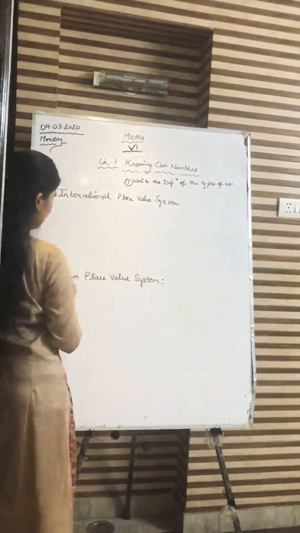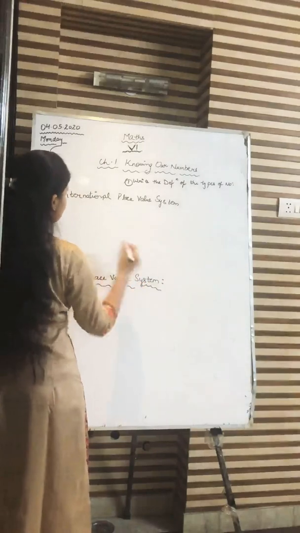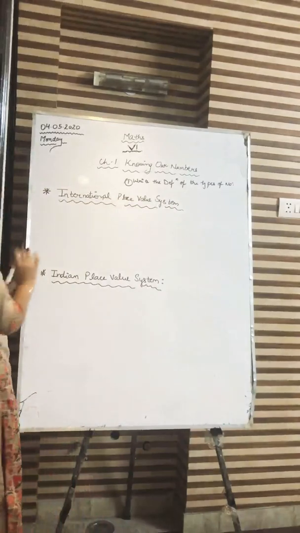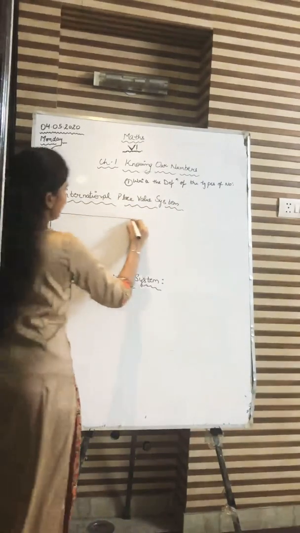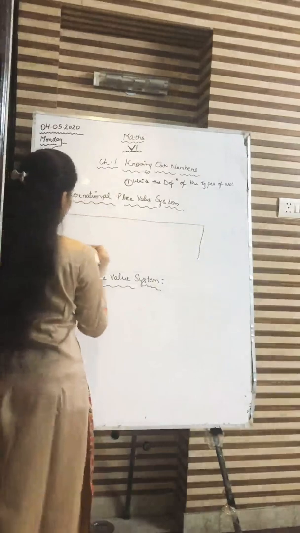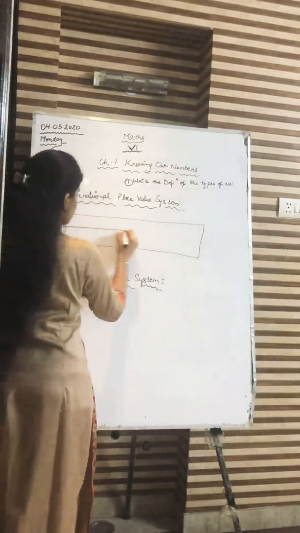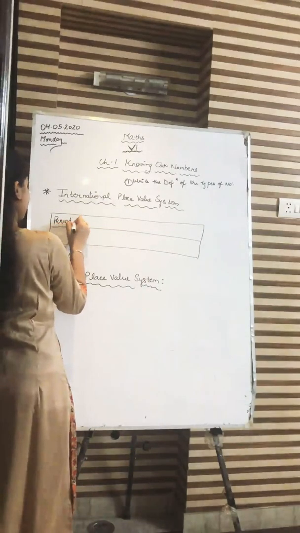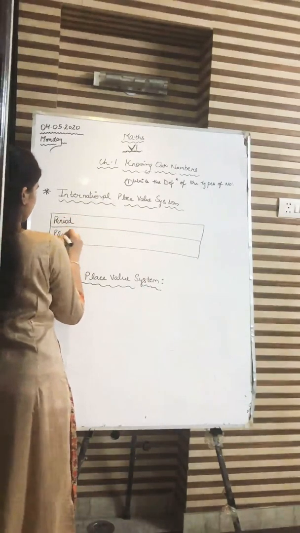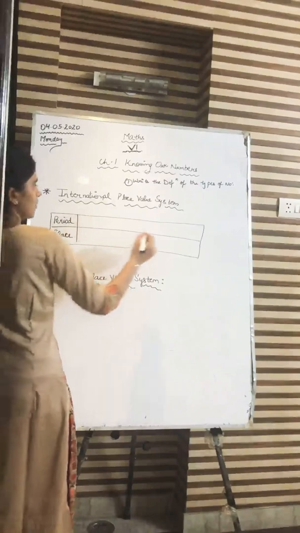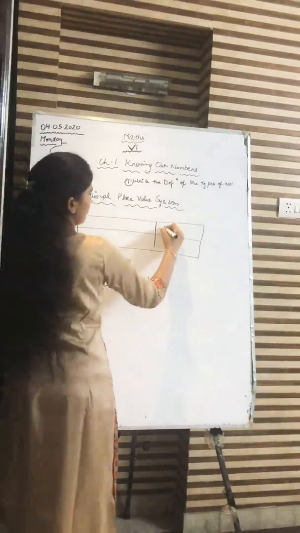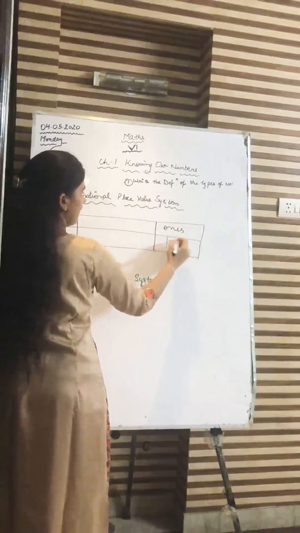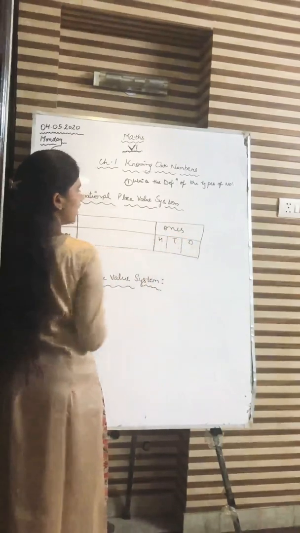Although you have studied it in your previous class, but still I am recapitulating it. What is the international place value system? In the international place value system, what is the first period? Ones? Yes or no? And in this also we have ones, tens, hundreds.